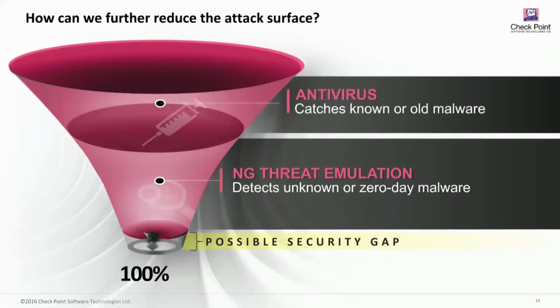And that's where the threat extraction comes in. So in this small security gap, small for some, bigger for others, this is the technology referred to as threat extraction within Checkpoint.